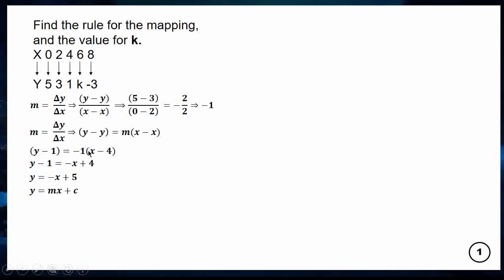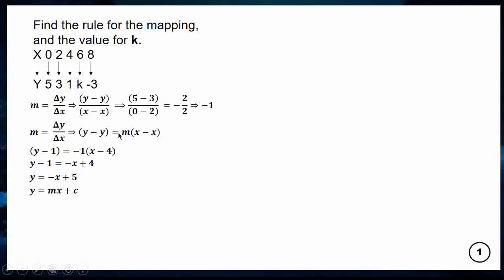And to show, when x is 4, y is 1. I take the third point, when x is 4 and y is 1. The second y is 1 and the second x is 4. So we have x minus 4 and y minus 1.